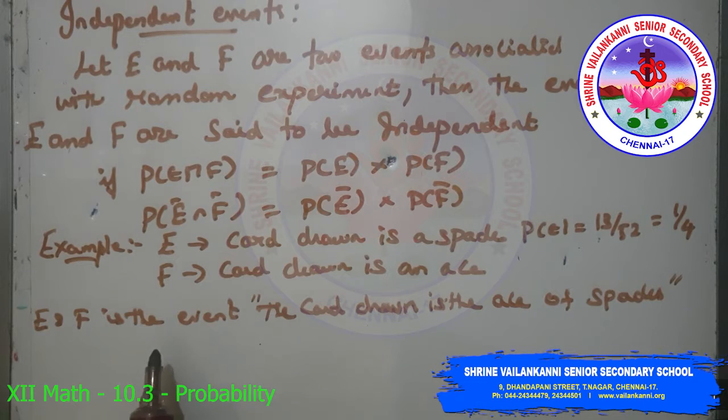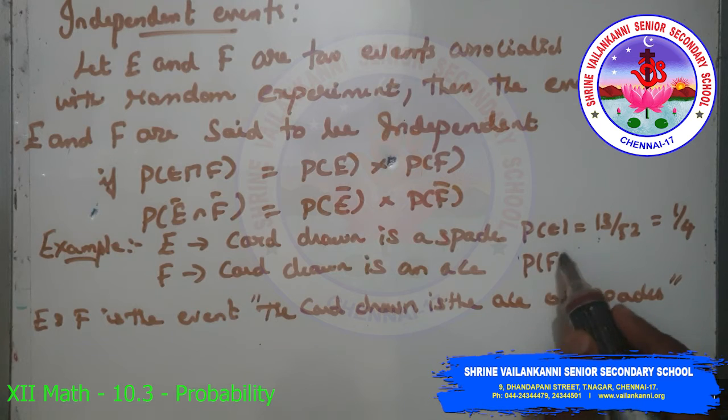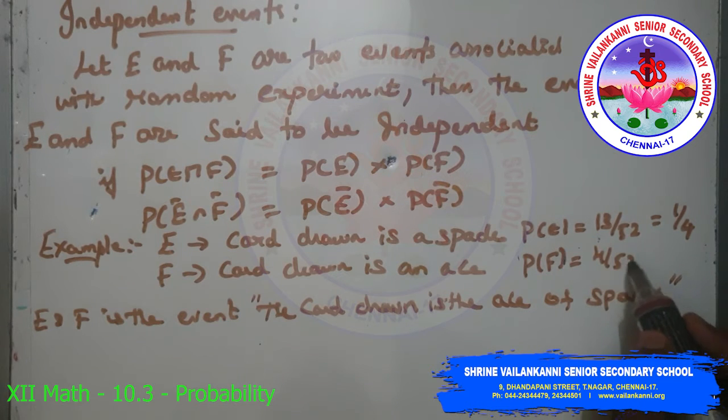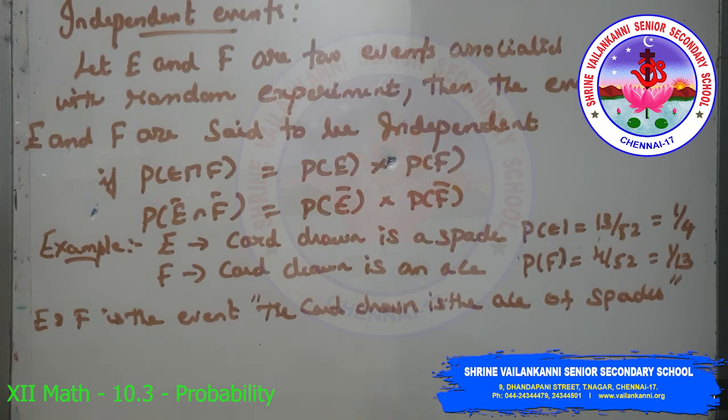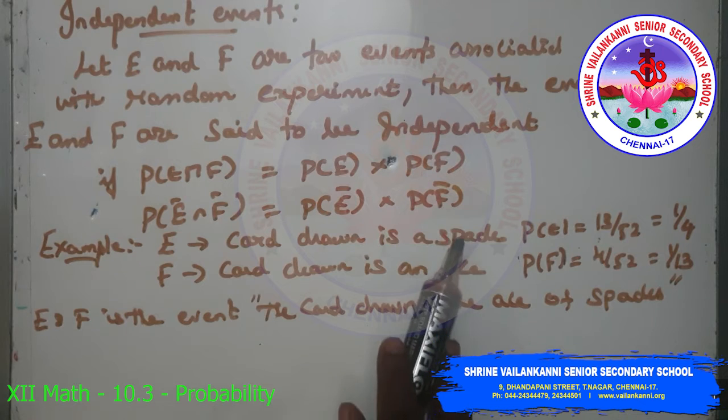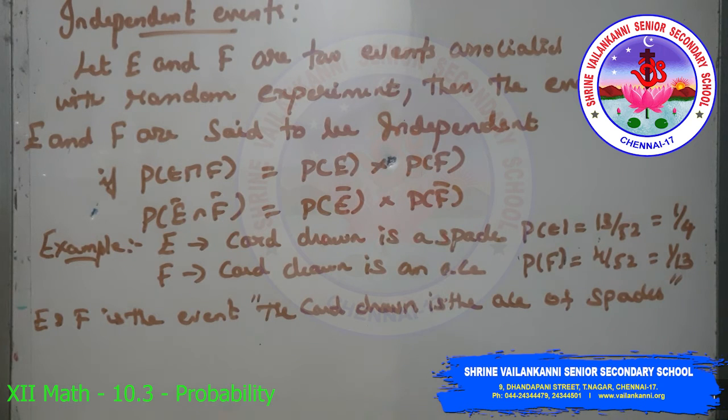And F be the event that the card drawn is an ace. So P of F is 4 by 52, which is equal to 1 by 13. E intersection F is the event that the card drawn is the ace of spades. So P of E intersection F is 1 by 52.